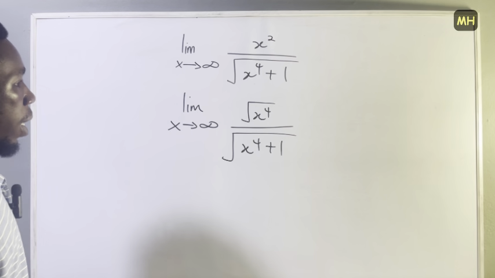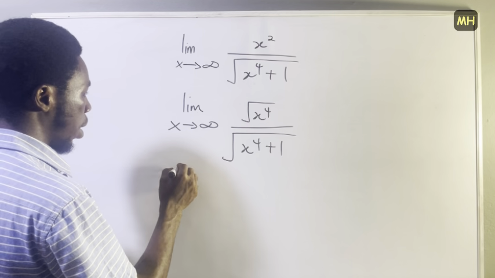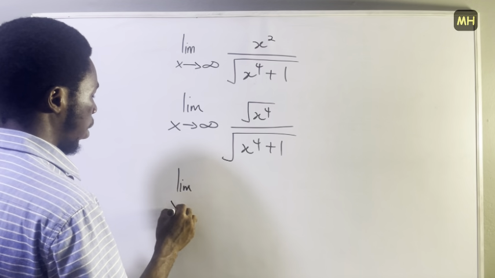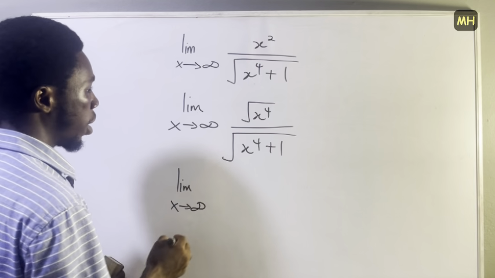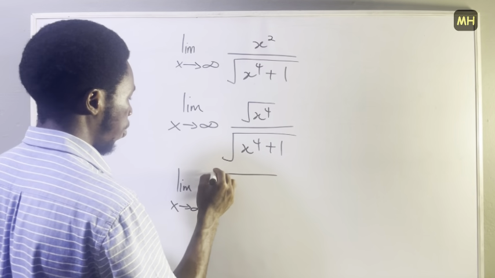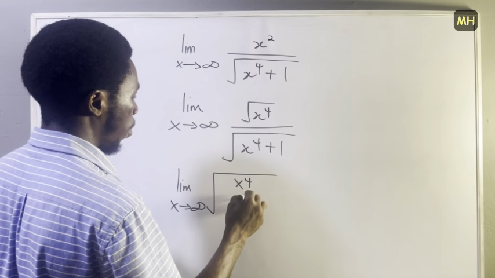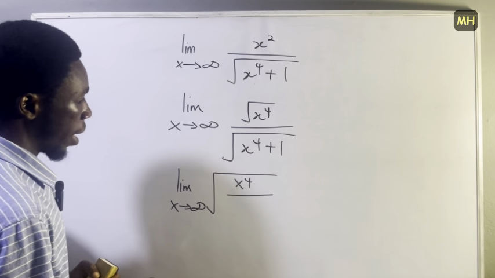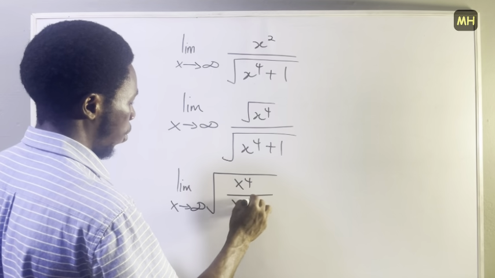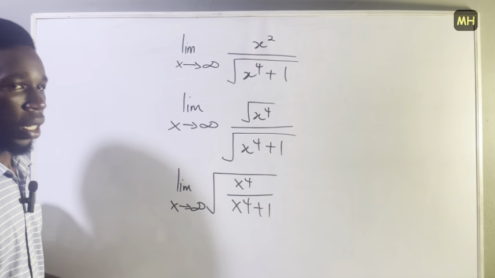Then I will rewrite this as the limit as x approaches infinity of the square root of x to the power 4 divided by x to the power 4 plus 1.